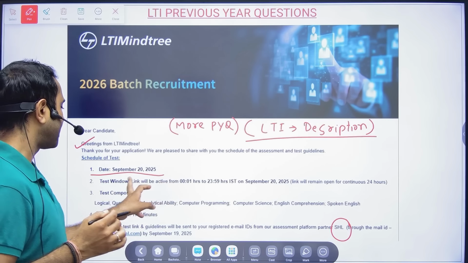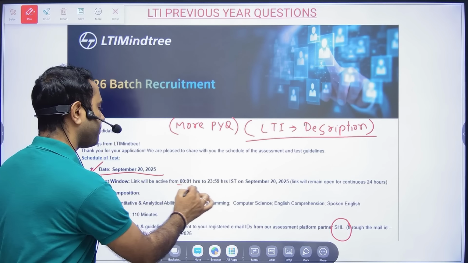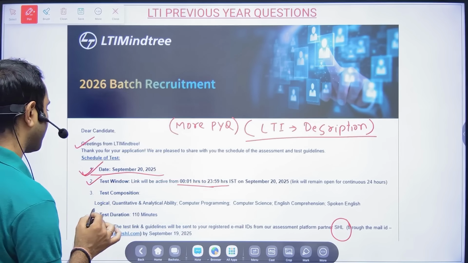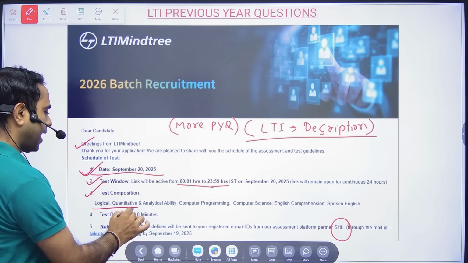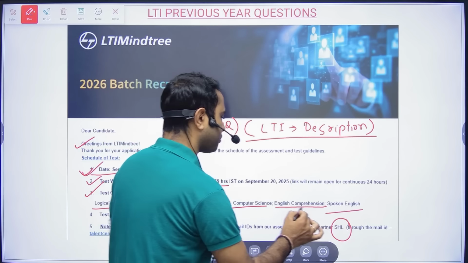September 20, 2025 is the exam. The test window link will be active from 00:01 hours to 23:59 hours on that day. Test composition: logical, aptitude and analytical ability, computer programming, computer science, English comprehension, and spoken English.